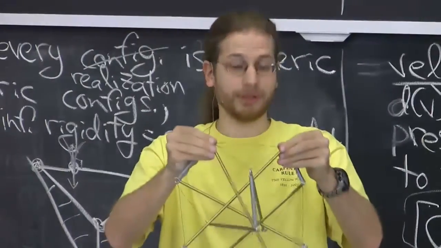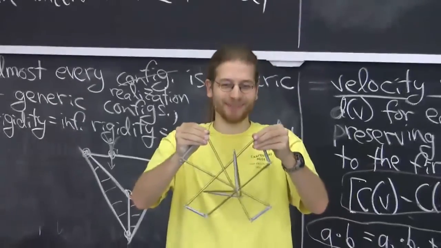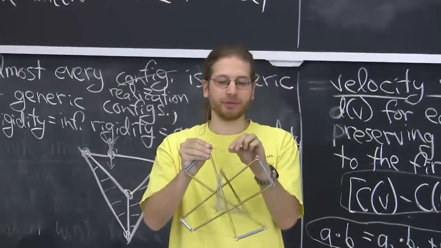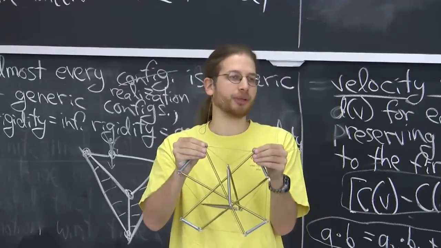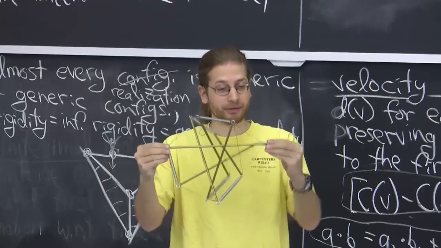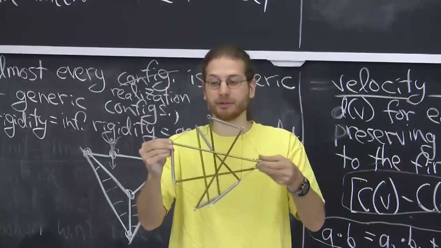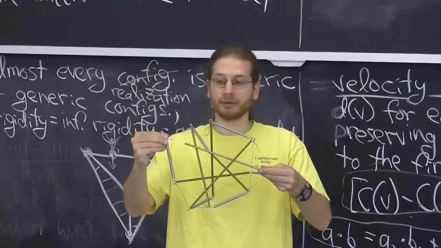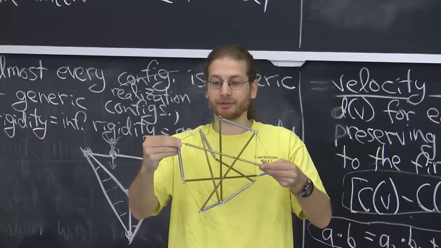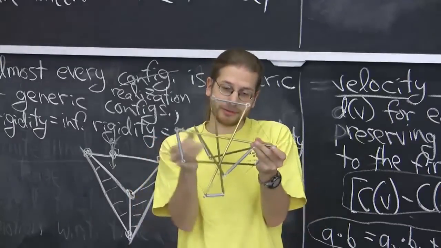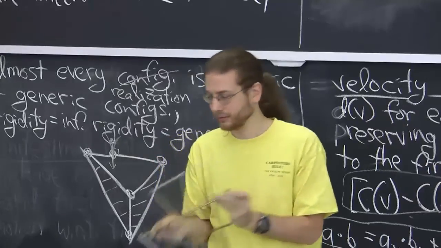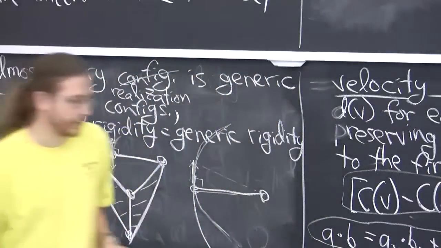If I pull, you can't tell, but I'm pulling really hard on these vertices apart, nothing happens because this cable can't get any longer. So cables prevent extension, but they do not prevent compression. Struts, on the other hand, prevent compression. If I push on these two vertices, they don't get any closer. If I pull, it comes right out. You have to realize that these are eye hooks, and so really those could come apart. All that these struts are preventing is compression. They don't prevent expansion. And so that's the thing we want to model.